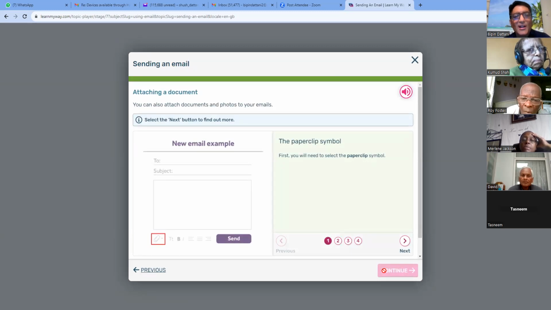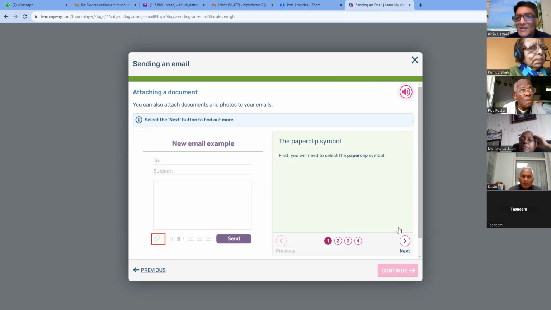Attach a document. Now I'm going to stop this recording, because what it's doing is it's now going to the next part and the next part, the next part and the next part. So I've run out of time. Perhaps you might have to go pick up your grandchild from school or whatever the reason is. I've run out of time.